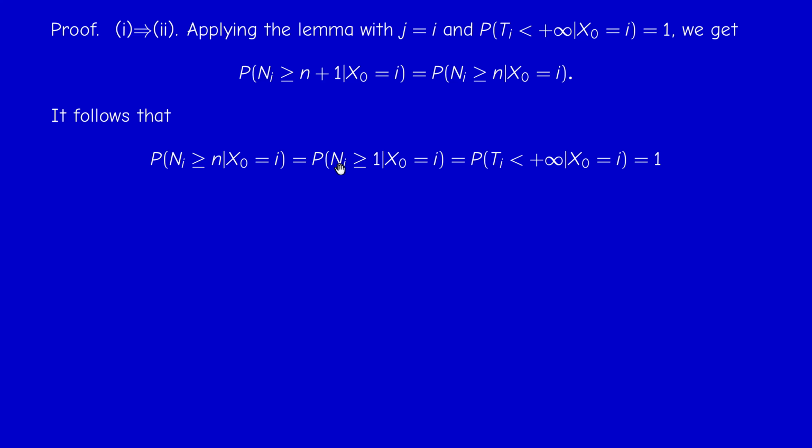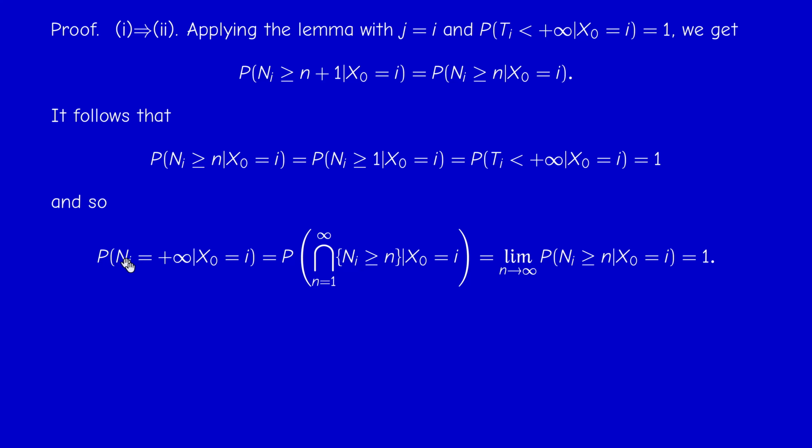We proved that the event N_i at least 1 is exactly the event that T_i is finite, because the state is visited at least once. So all terms are 1 for every n. Therefore, the probability that N_i is plus infinity, everything conditional on state i, can be computed by writing the event N_i equal plus infinity as the intersection of the events N_i bigger or equal than n for all n. Because if N_i is bigger than every number, then it's infinity, and if it's infinity, then it's bigger than any number.